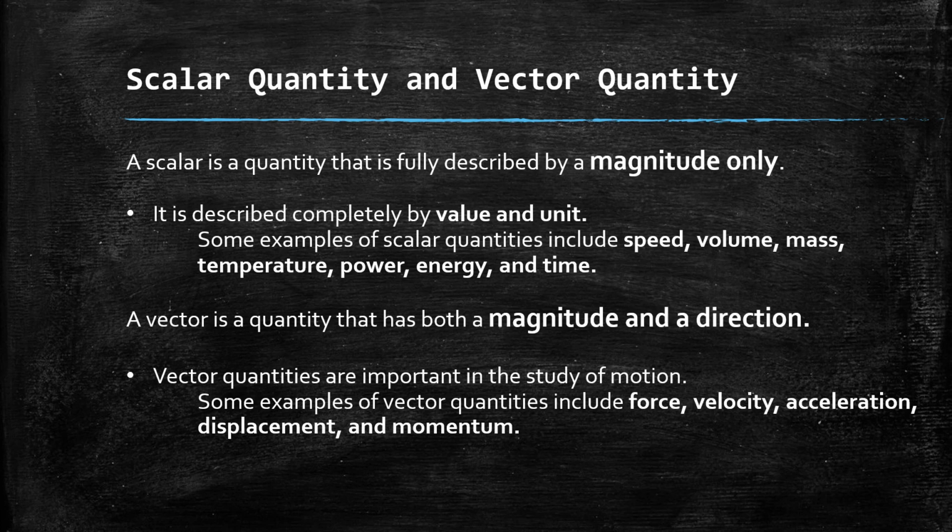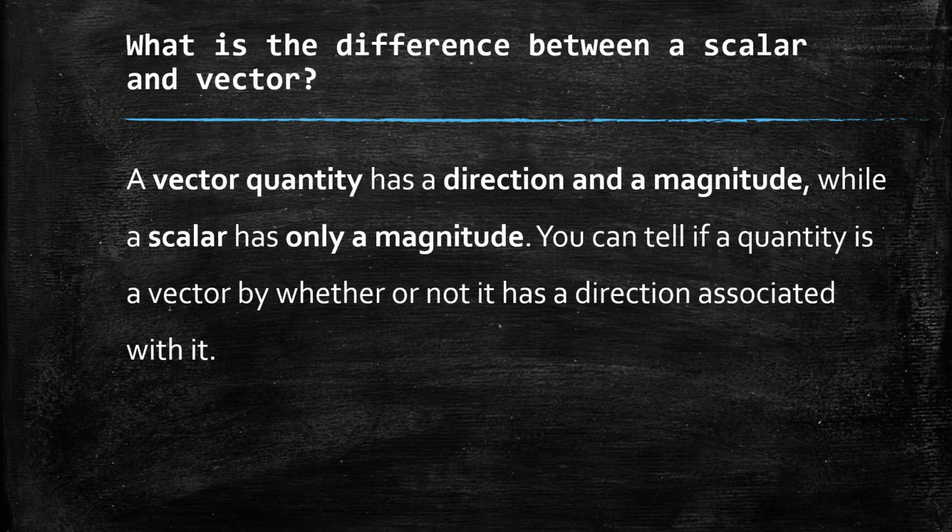A vector quantity has magnitude as well as direction that you have to consider. So, vector quantity examples are force, velocity, acceleration, displacement, and momentum. What is the difference between scalar quantity and vector quantity? A vector quantity has direction and magnitude, while a scalar quantity has only magnitude. You can tell if a quantity is a vector by whether or not it has a direction associated with it.